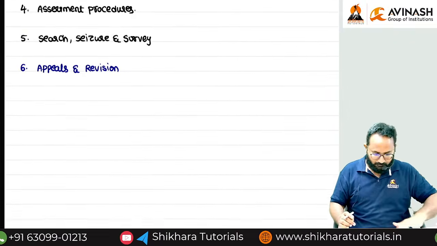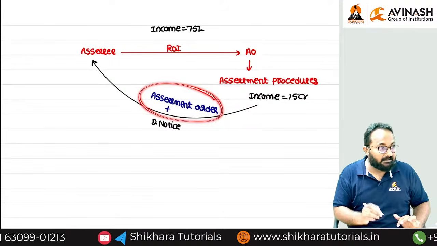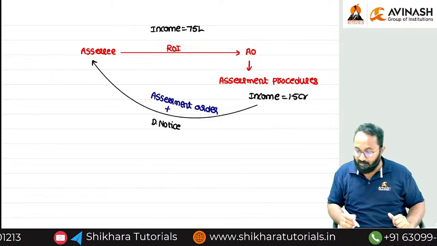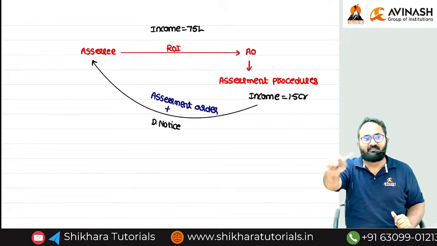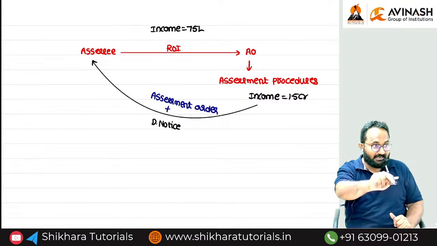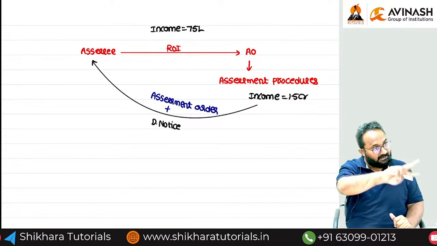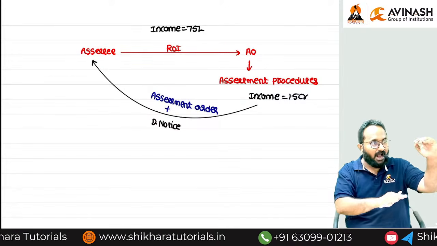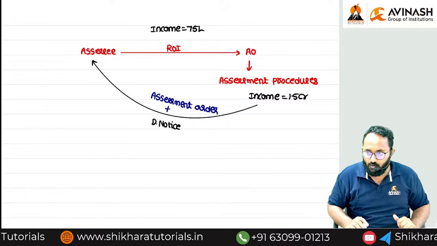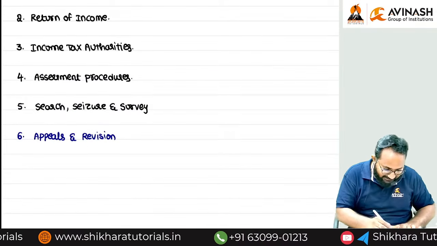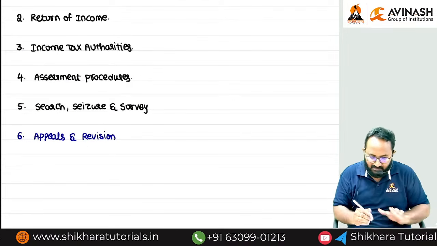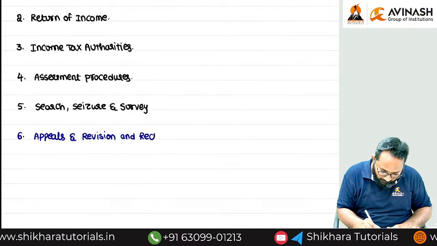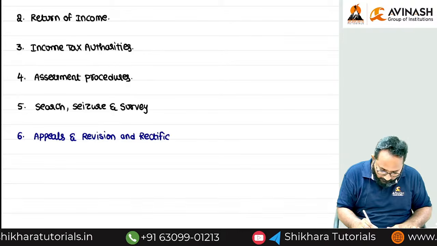One more thing. Sir, in this order they gave some mistakes. Name mistake, address mistake, computation mistakes, etc. They can rectify the mistakes given in their orders also. I am using the terminology revision as well as rectification. If mistakes are there, rectification. If they want to change the order, revision. Okay, those are all the things we can learn in this chapter. Appeals, revision, and what, ma? Rectification.